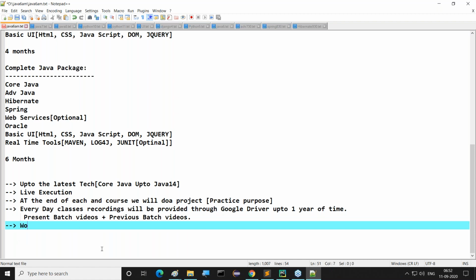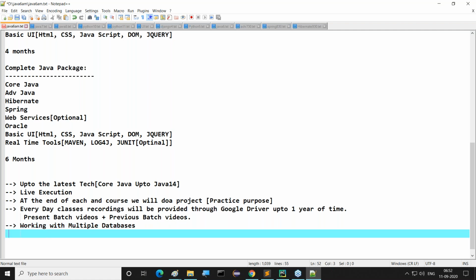Next one is working with multiple databases. What databases are we going to use in our technology? For example, JDBC is one technology where I have to use databases. First of all, I will show how to install Oracle database and how to use it, what the various basic SQL queries are. Then I will show how to connect with the Oracle database from Java applications. Next one is MySQL. Here also, how to install it and how to work with it.